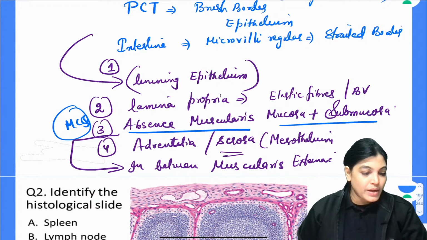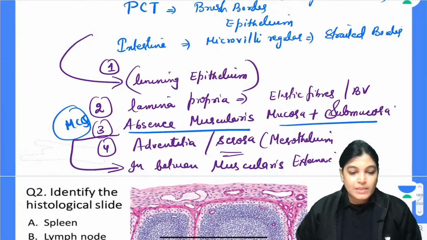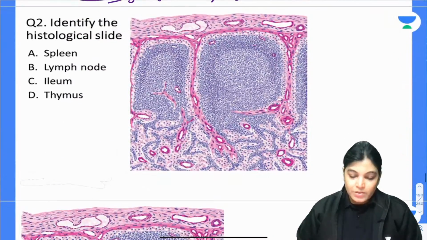So, is it okay everyone? Have you understood? Can we move on to the next MCQ, that is MCQ number 2? Is it okay? So, let's move on to the second MCQ.